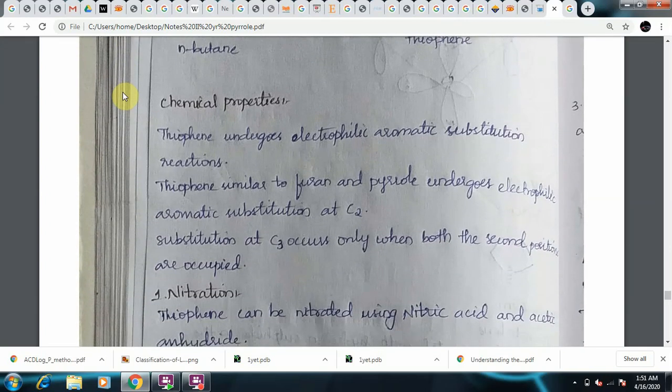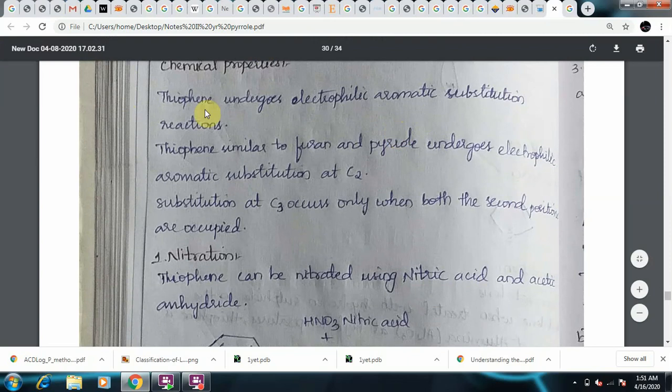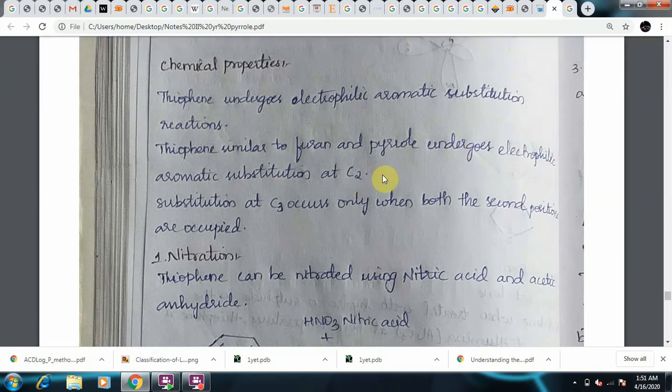Coming to the chemical properties of thiophene. Thiophene undergoes electrophilic aromatic substitution reaction similar to that of furan. Thiophene, similar to furan and pyrrole, undergoes electrophilic substitution reaction at C2. If you really want to understand why the electrophilic substitution occurs at C2, write down the resonance structures.